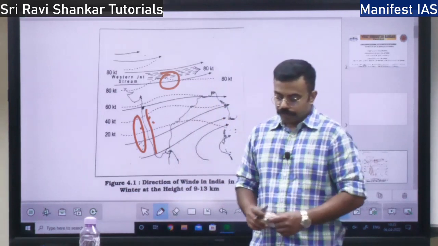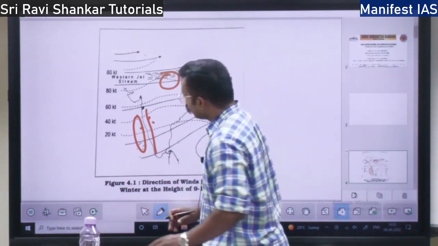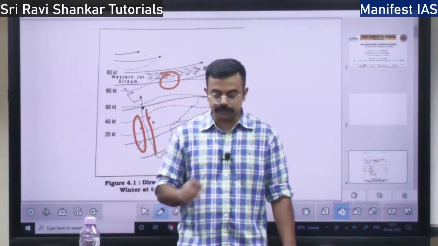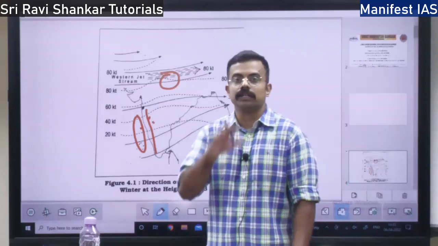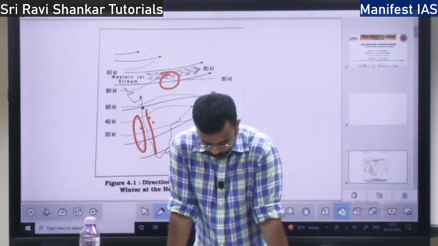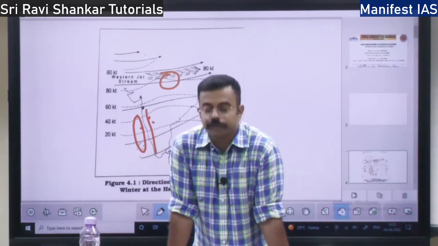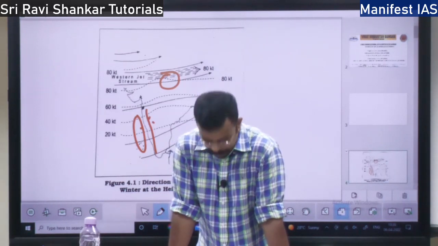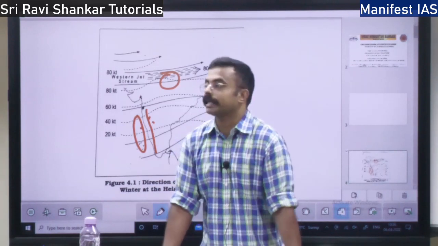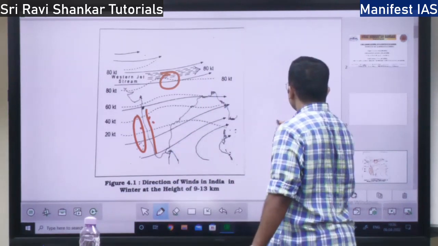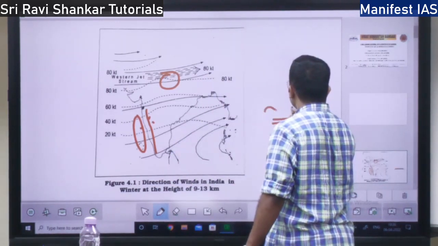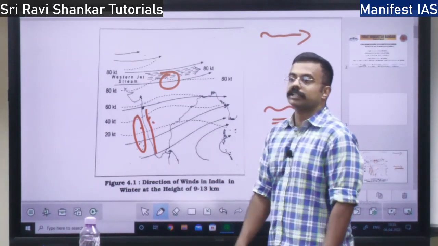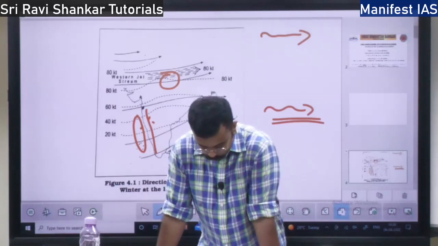So next we will talk about the air pressure and wind system over the geography of India, right? If we look at the wind circulation, we have to look at the surface wind circulation as well as the upper air circulation. That is, at the surface level, at the ground level, what wind is blowing, and at the upper atmosphere level, what wind is blowing. Both these things we have to look into.